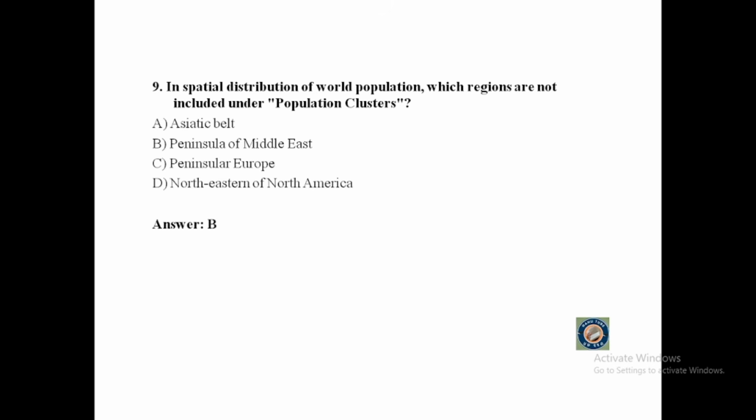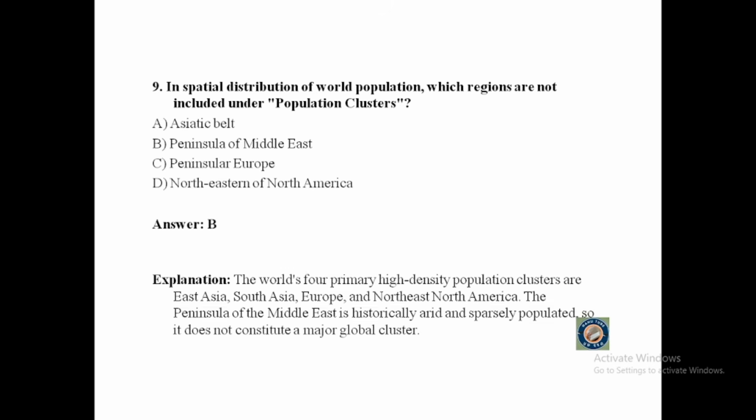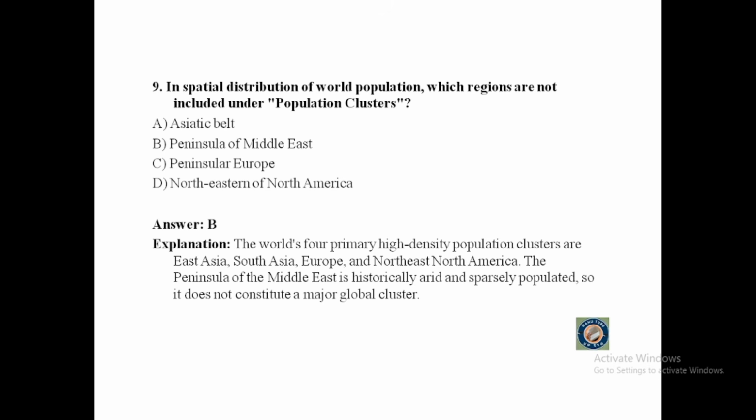The answer will be Peninsula of Middle East. The world's four primary high-density population clusters are East Asia, South Asia, Europe and Northeast North America. The peninsula of the Middle East is historically arid and sparsely populated, so it does not constitute a major global cluster. That's why Peninsula of Middle East will be the correct answer.